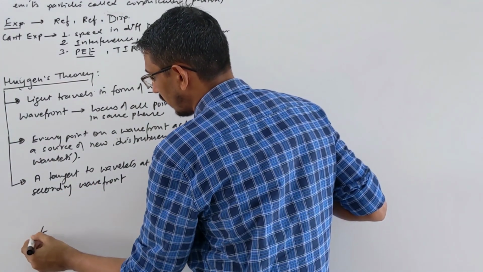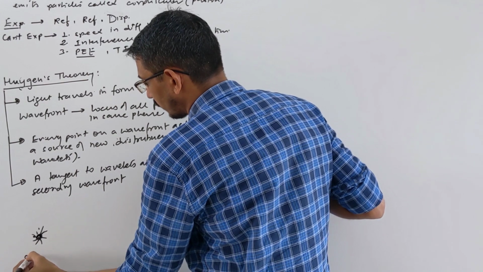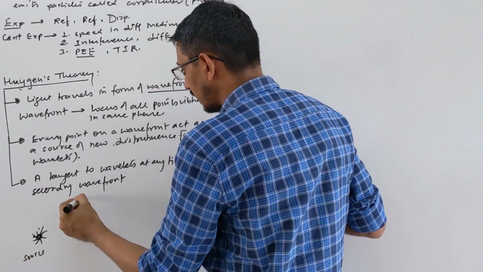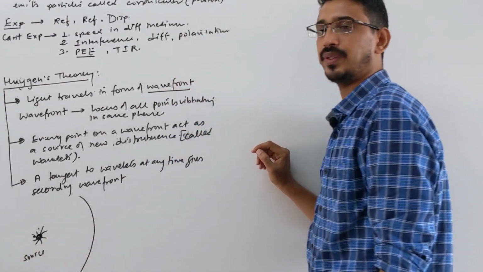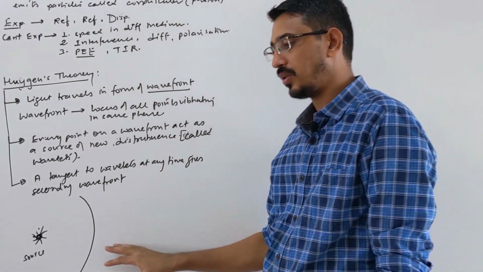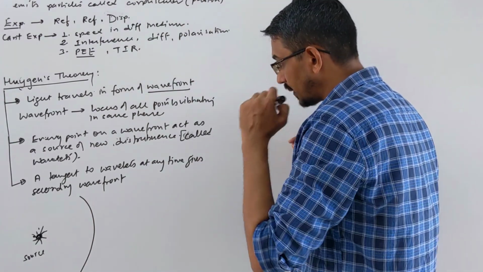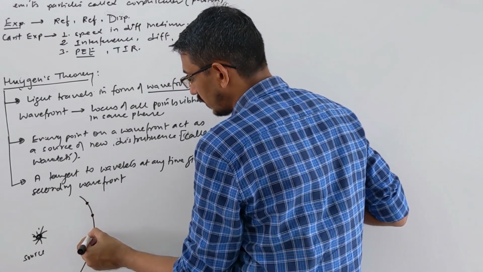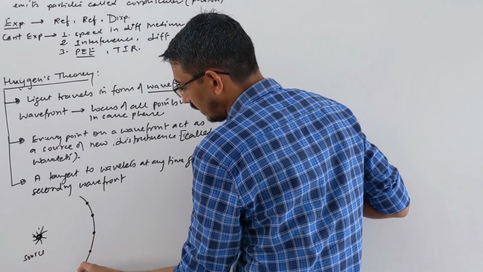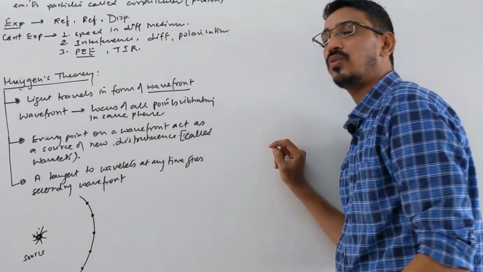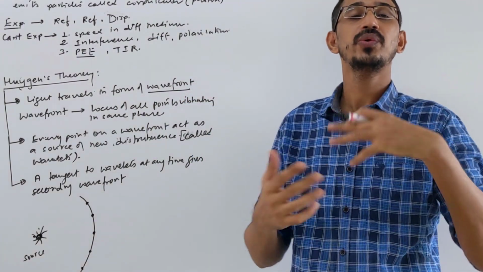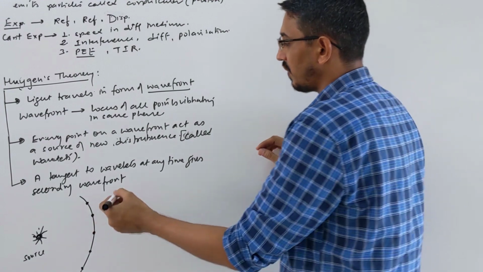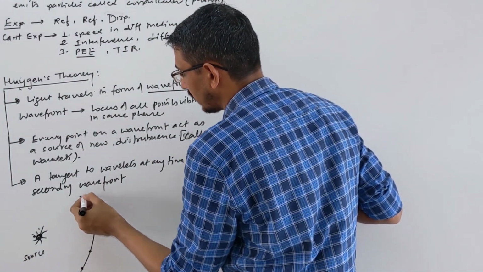This is producing waves like this. After some time you wait, say that this is your wavefront. On this wavefront we have wavelets. These are the points, we call them wavelets. These wavelets are like sources of new waves or new disturbance. So every wavelet produces new waves around it, like this.